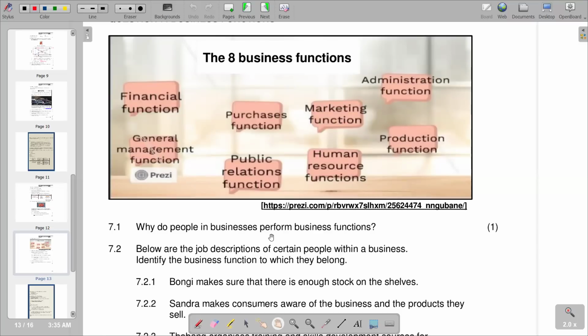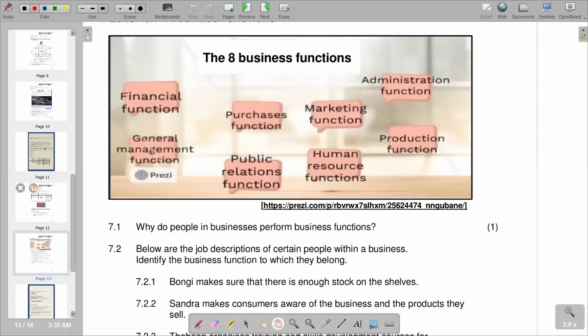But we know that business functions are activities carried out by any enterprise. They can be divided into various core functions and support functions. So basically, examples of functions are the ones that we have here. We can have purchase function, financial function, general management function, publication function. So the explanation of business function is the one that we've just explained. So our question is saying, why do people in businesses perform business functions? Obviously, it's a matter of division of activities that should be there in that organization.